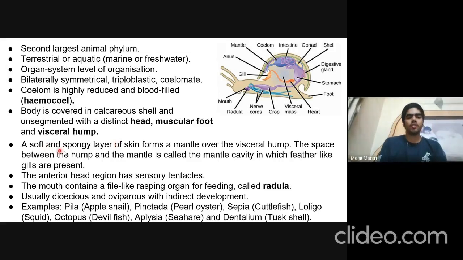So a soft and spongy layer of skin forms a mantle over the visceral hump, and the space between the hump and mantle is known as the mantle cavity, in which feather-like gills are present.